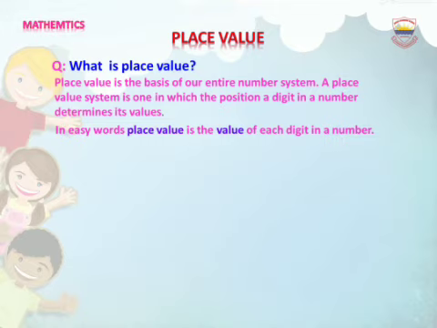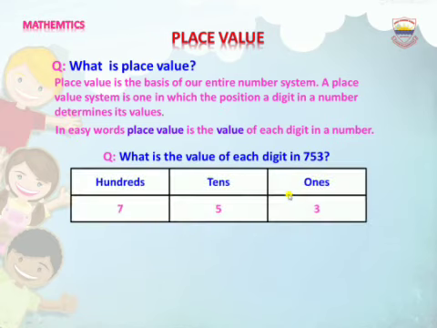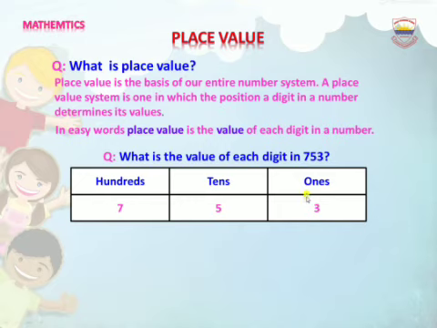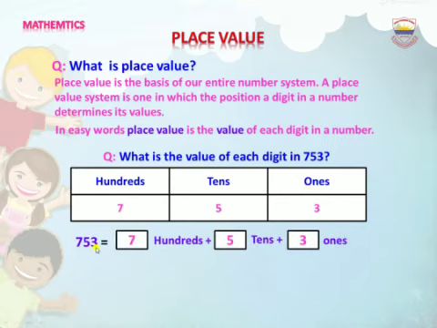Now, I explain place value with this example. What is the value of each digit in 753? We put the numbers in the hundreds, tens and ones table. 7 is in hundreds, 5 in tens and 3 in ones. We can say 753 has 7 hundreds, 5 tens and 3 ones.